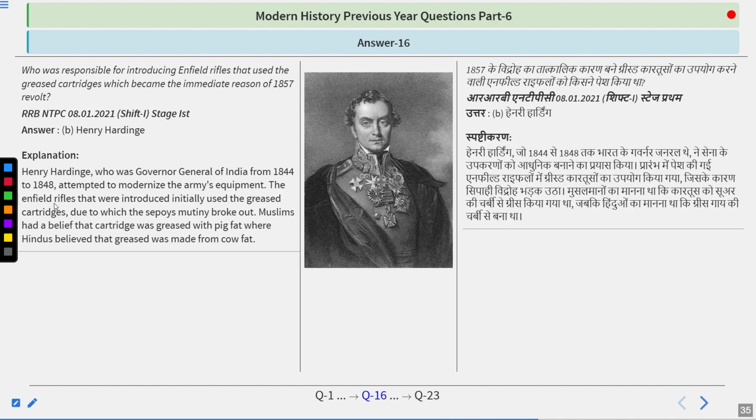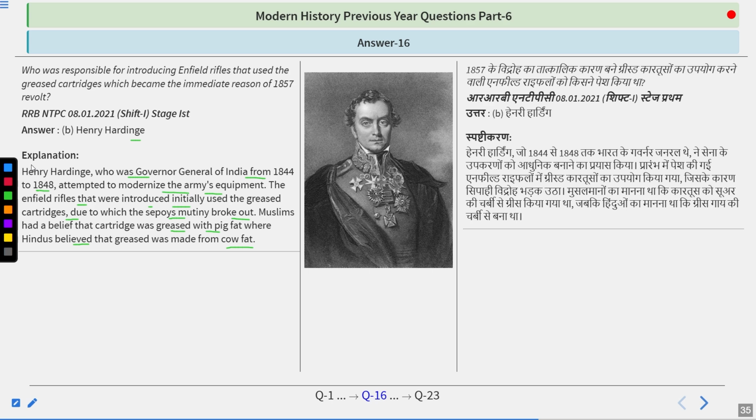Answer is Henry Hardinge. So Henry Hardinge, who was the Governor General of India from 1844 to 1848, attempted to modernize the army's equipment. The Enfield rifles that were introduced initially used the greased cartridges, due to which the sepoys' mutiny broke out. Muslims had a belief that the cartridges were greased with pig fat, whereas Hindus believed that the cartridges were made from cow fat. So do remember the answer is Henry Hardinge.